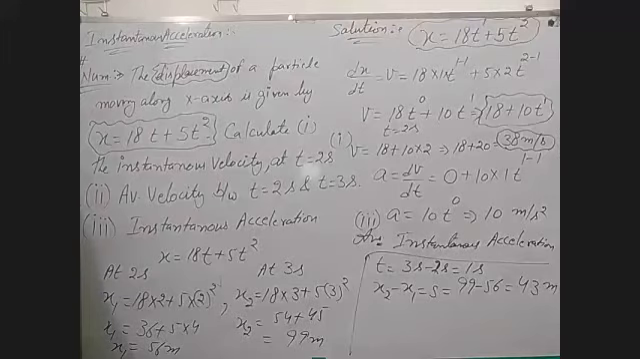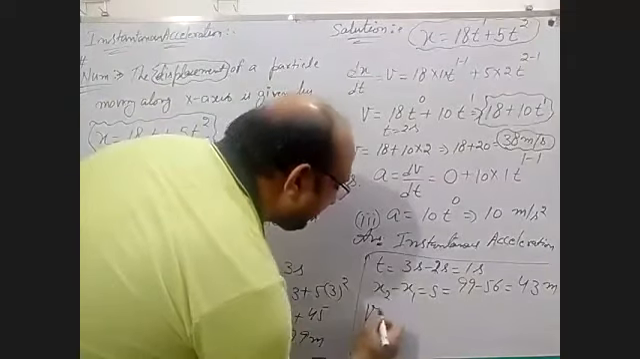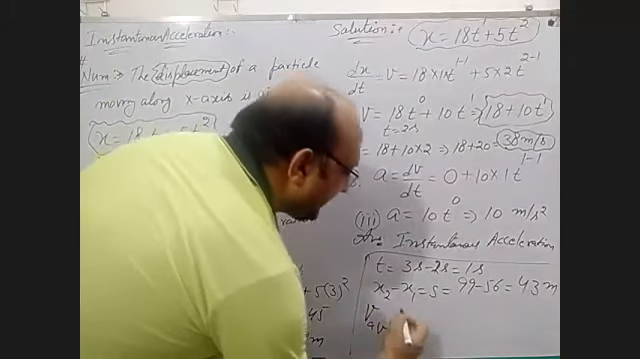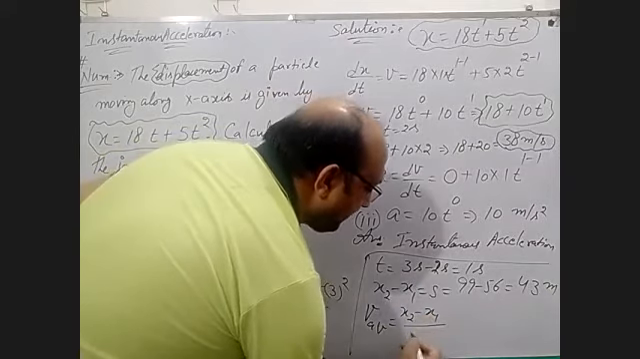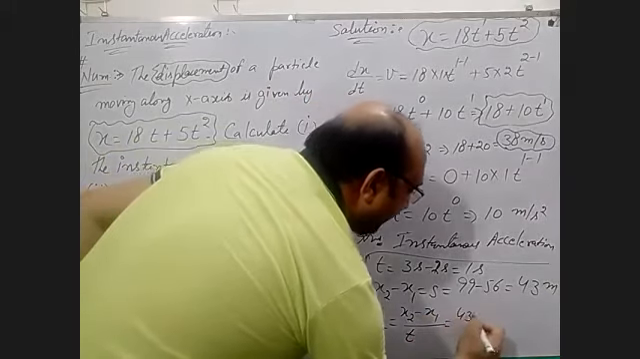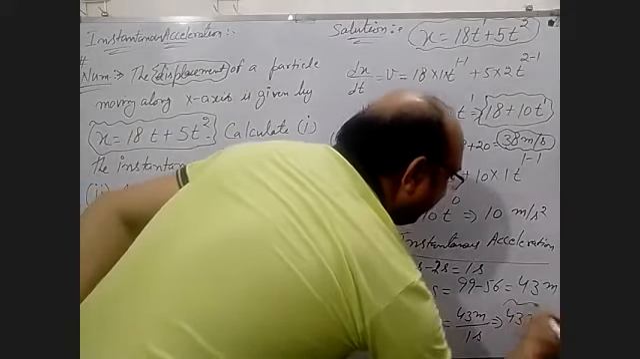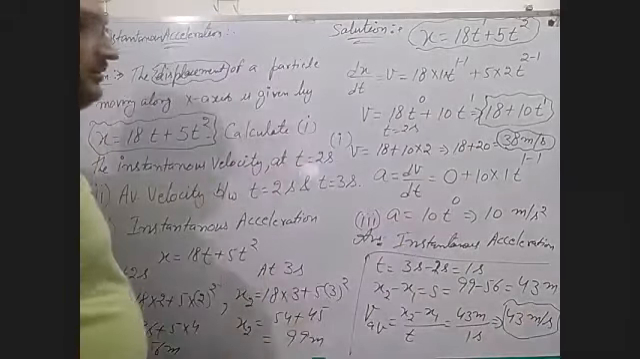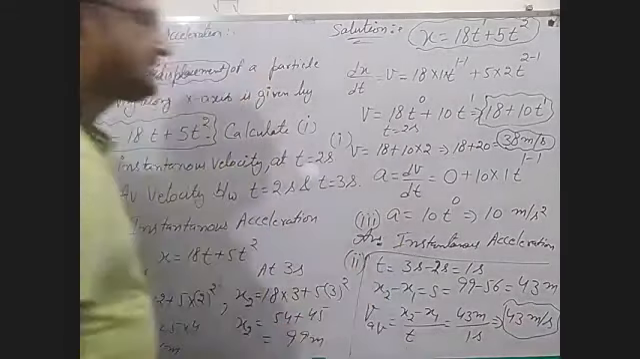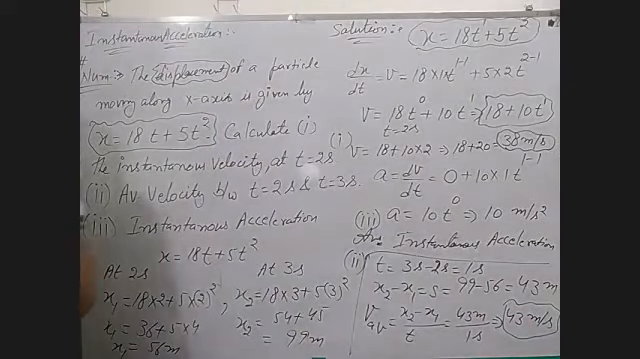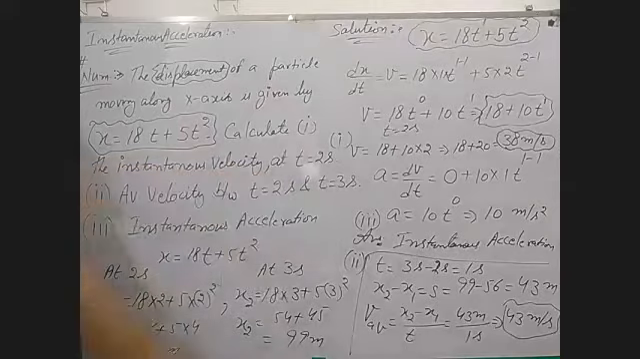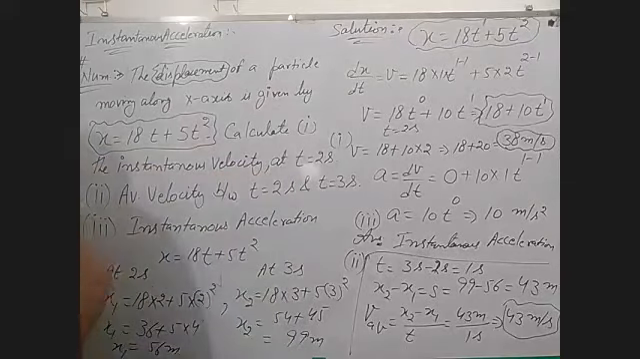I hope 43 meter is correct. Yes or no? 43? Yes. Now, for average velocity, displacement upon time: 43 meter upon 1 second, and your answer will be 43 meter per second. This is the answer to question 2. Note it. This type of numerical is very, very important for your examination as well as for competition exams also.